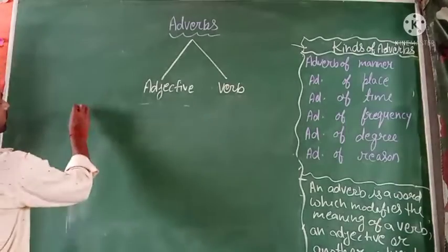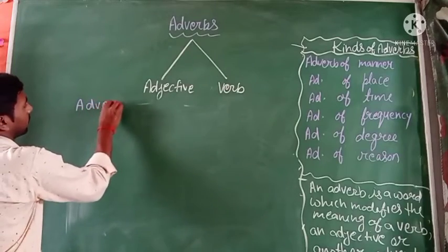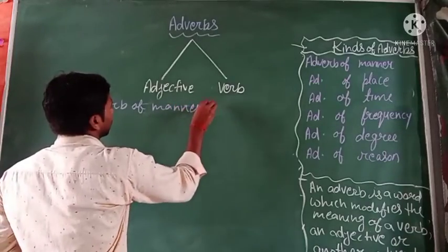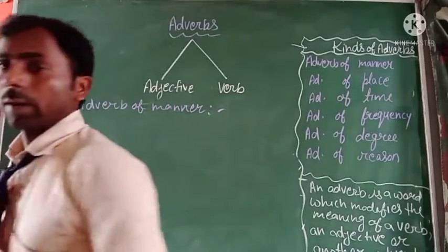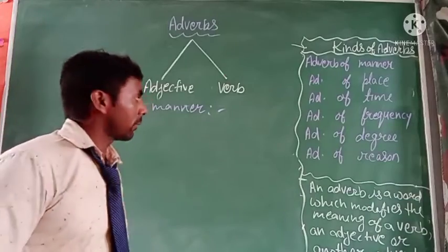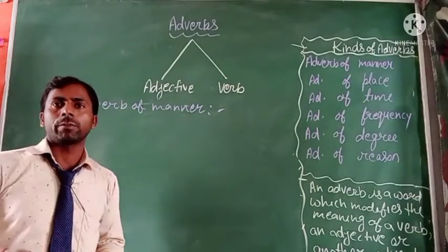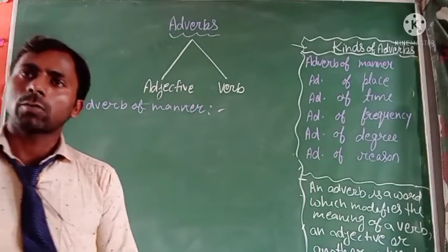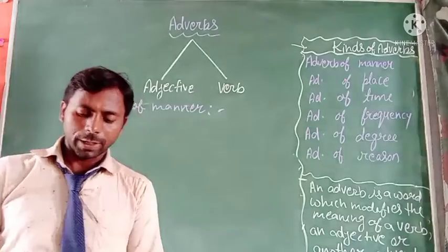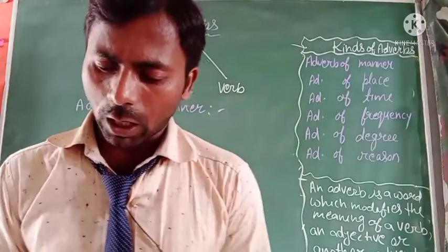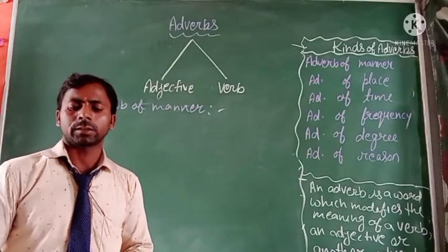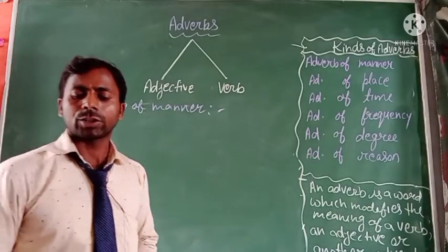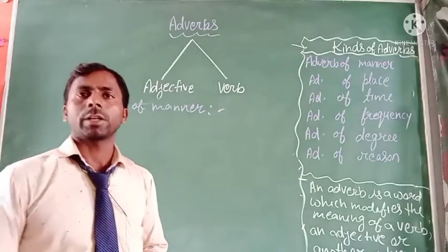Adverb of manner. The definition of adverb of manner is just like that: adverb of manner tells us how something happened. It means adverb of manner tells us how an action takes place. Okay, for example,